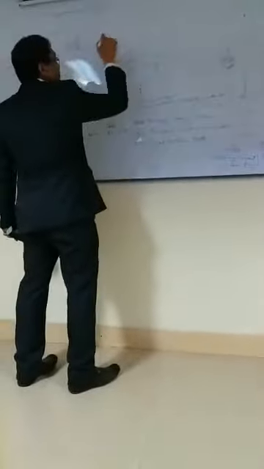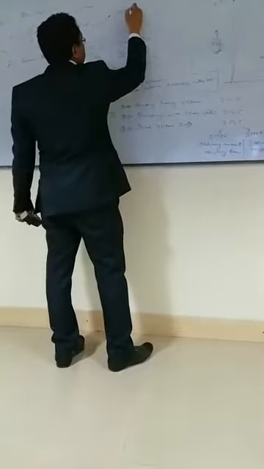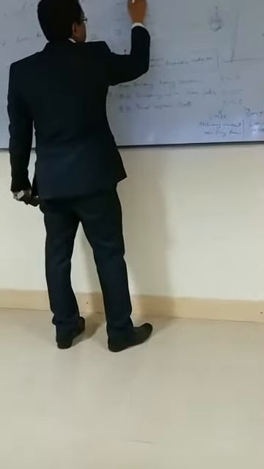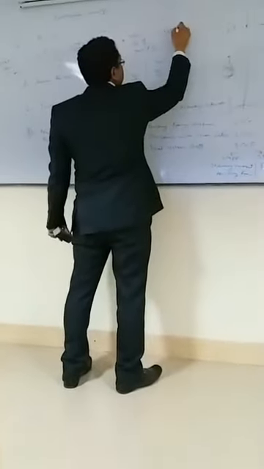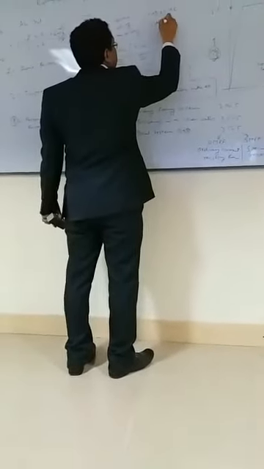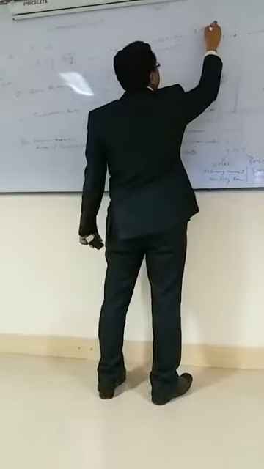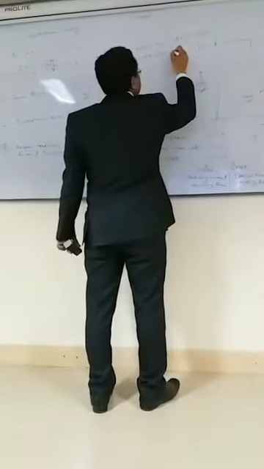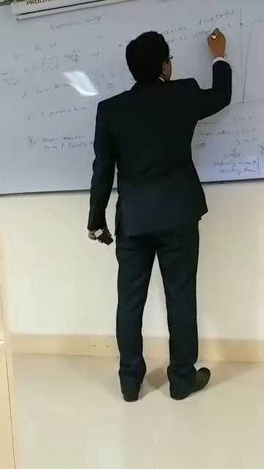Now what does W mean? Seismic weight. Seismic weight of the building. The seismic weight of the building is generally 1 times dead load plus 0.25 times live load, or 1 times dead load plus 0.5 times live load. In this case, if the live load is less than 3 kilonewton per meter square, and in this case, if the live load is more than 3 kilonewton per meter square.